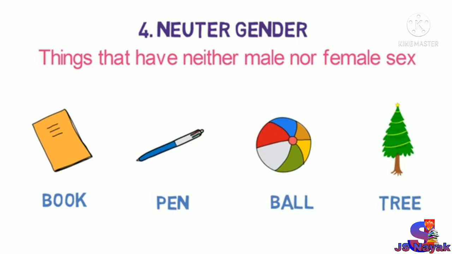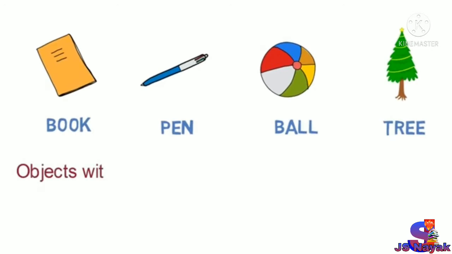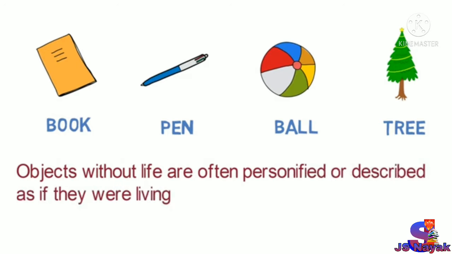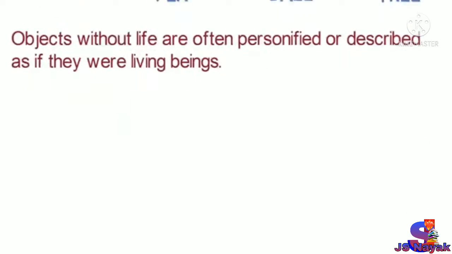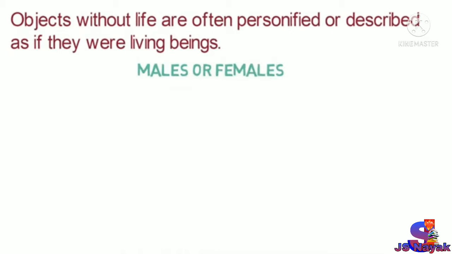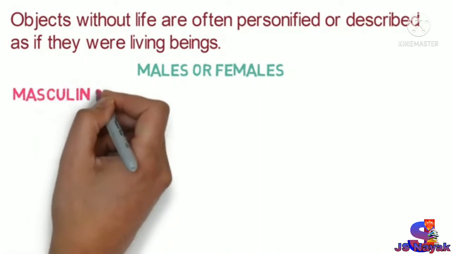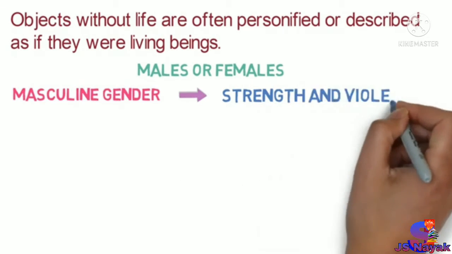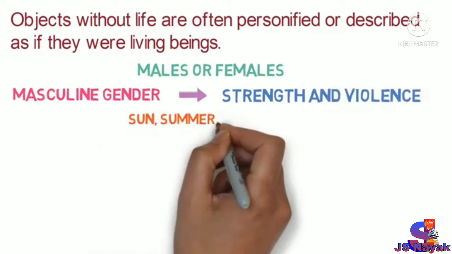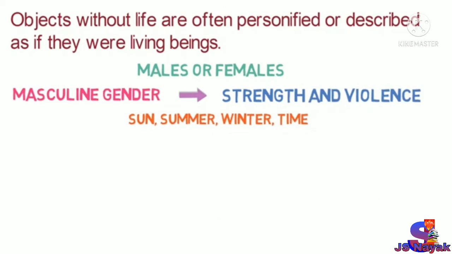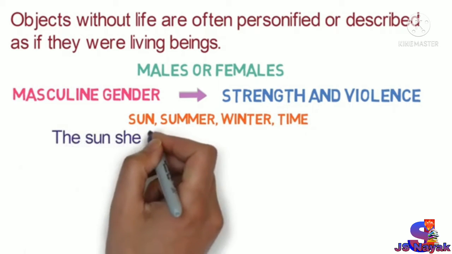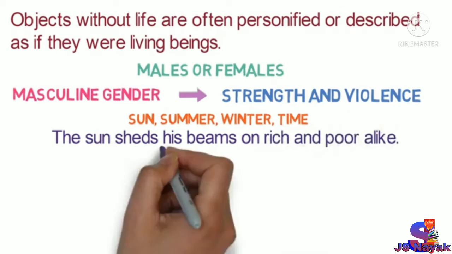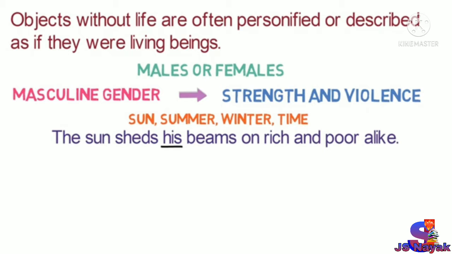One point to note about neuter gender is that objects without life are often personified or described as if they were living beings. In this case, we regard them as males or females. The masculine gender is often applied to objects remarkable for strength and violence, as in the sun, summer, winter, time. For example, the sun sheds his beams on rich and poor alike. Notice the word his, which is used to refer the sun.